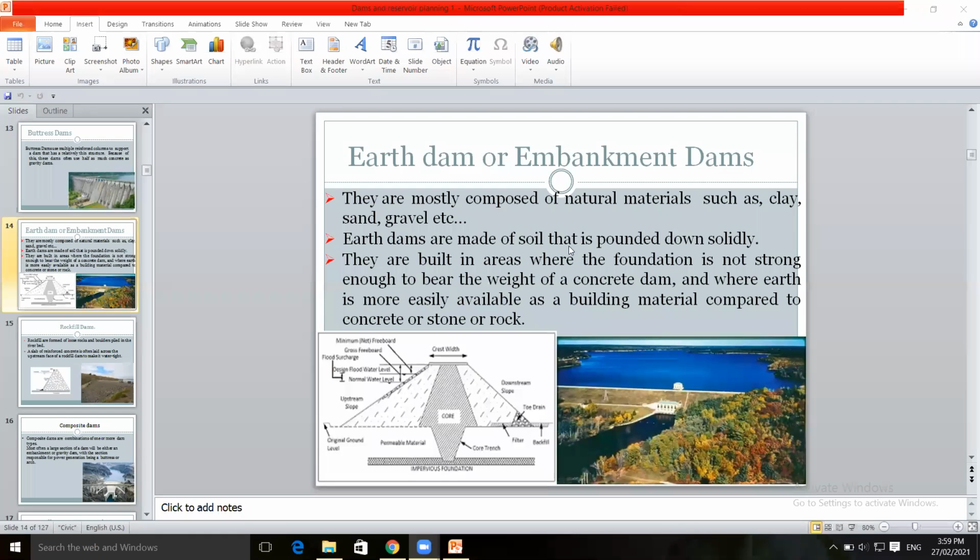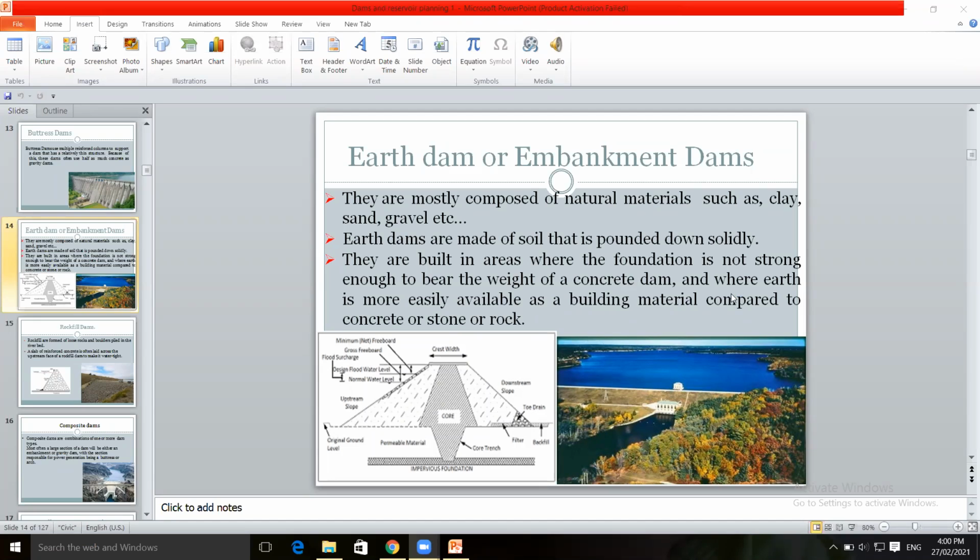So this type of dams are constructed where the foundation is not strong enough to bear the weight of a concrete dam. If the strata of the foundation base of the dam is strong, then a concrete dam can be built, concrete gravity dams. If the base of the foundation is not strong enough to bear the weight of the dam, then these earthen dams are constructed.